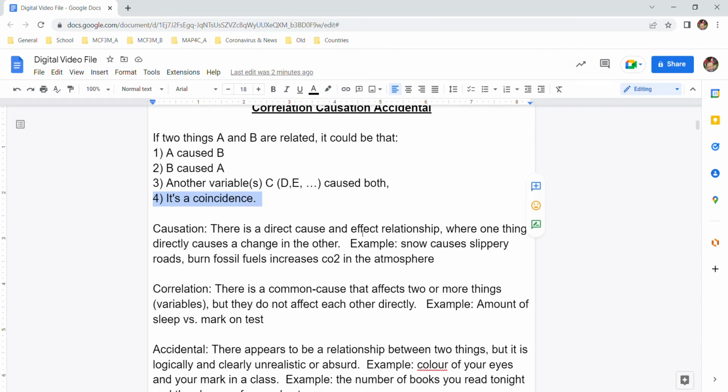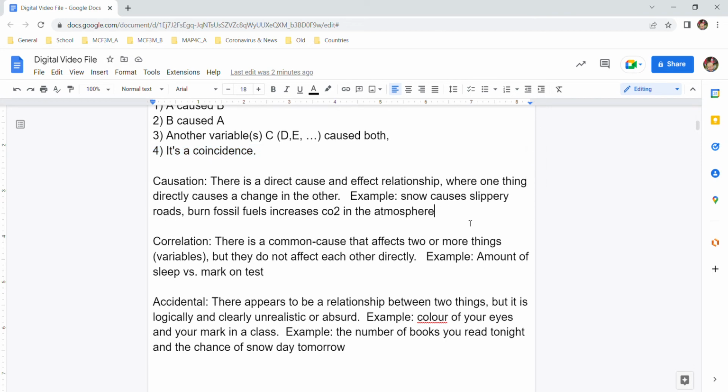Causation is when there's a direct cause and effect relationship, where one thing directly causes the change in the other thing. For example, snow causes slippery roads. Other things can cause slippery roads too, but when it snows, the snow on the road makes the road more slippery. That always happens. It's a direct connection. Falling snow on the road causes slippery roads. Undeniable. One caused the other.